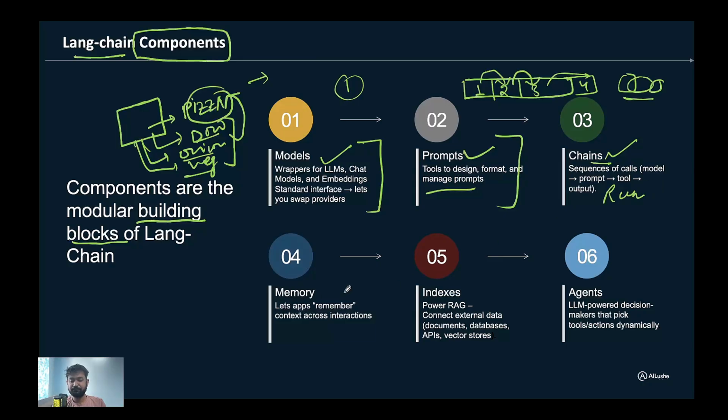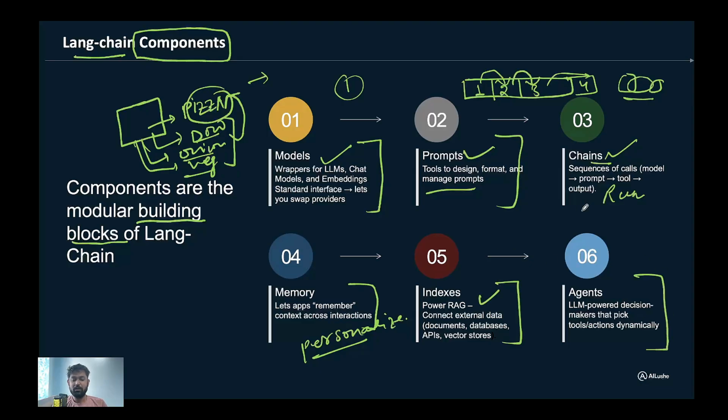Then comes memory. Memory is nothing but how well you remember the context, and how much context you want to remember, so that you can personalize the content for particular users. Finally comes indexes. When we discuss the RAG application, if you're not aware of RAG right now, don't worry, we will cover everything completely. If you want to power RAG with external data, documents, databases, APIs, etc., the indexes come into the picture.